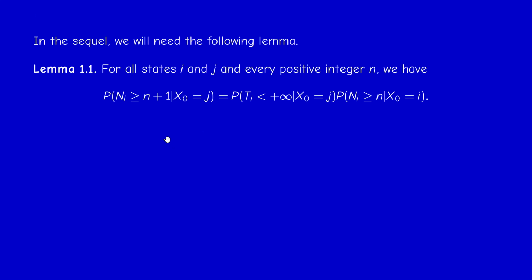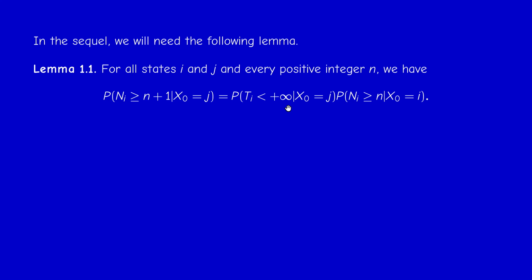Now, we will need this lemma. If you have a Markov chain on a state space S and you have two states i and j, then you have this relation linking the conditional probabilities. The probability that state i will be visited at least n+1 times, given that it starts from j, is the product of the probability that T_i is finite, given that the chain started from j, times the probability of at least n visits, given that we start from i. I'm not going to prove this formula, it's a little bit technical. You can read it in the lecture notes if you like.